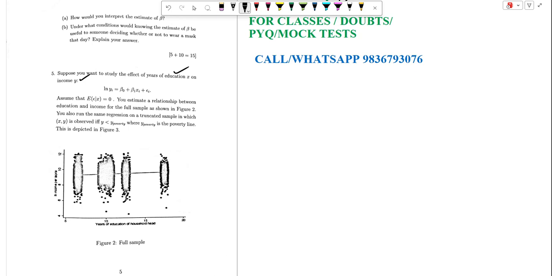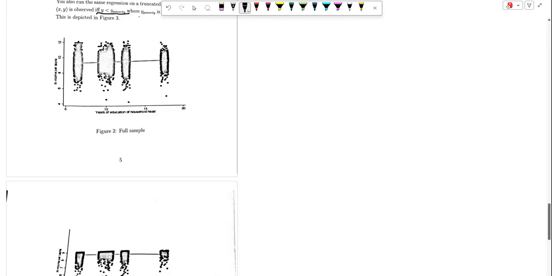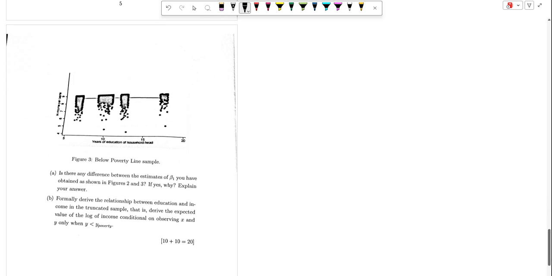But anyway, jokes apart: log of yi equals beta 0 plus beta 1 xi plus epsilon i, assuming the expected value of epsilon given x is 0. The estimated relationship between education and income for the full sample is shown in figure 2, and you also run the same regression on a truncated sample in which we only observe y less than y poverty, as depicted in figure 3. Is there any difference between the estimated value of beta 1 in the two figures? If yes, explain; if no, then you don't have to answer.